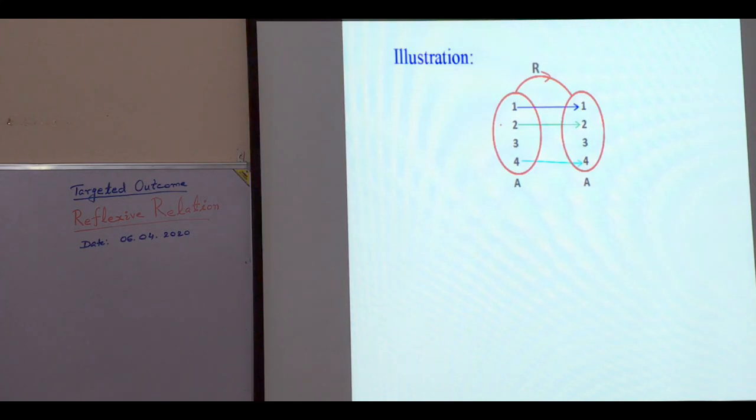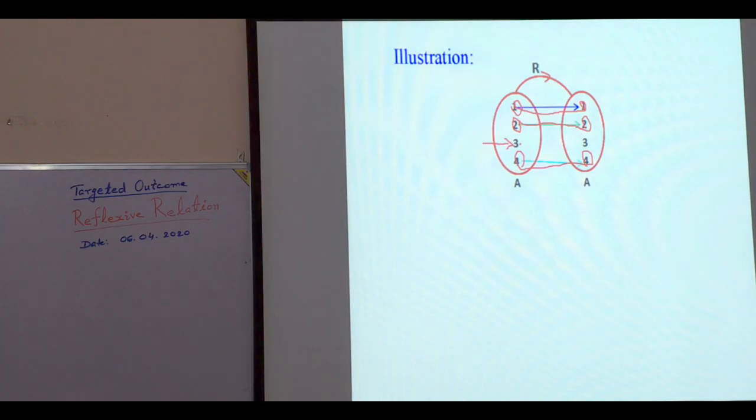Here we see element 1 is related with 1, element 2 is related with 2, element 4 is related with 4, but element 3 is not related with itself.